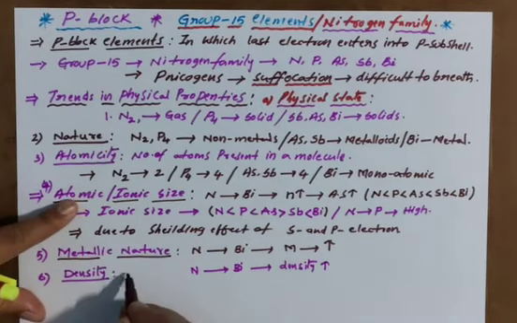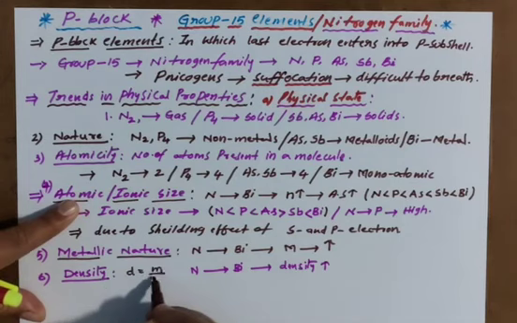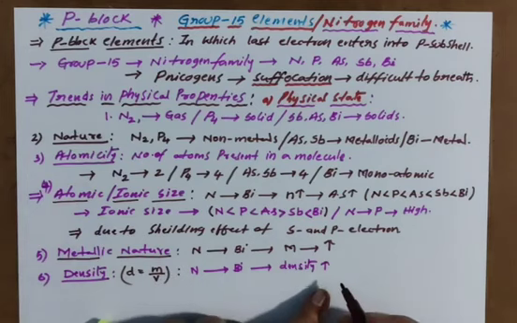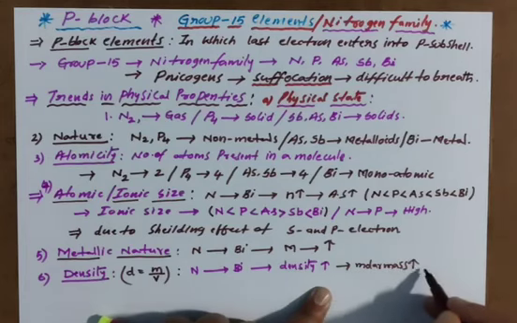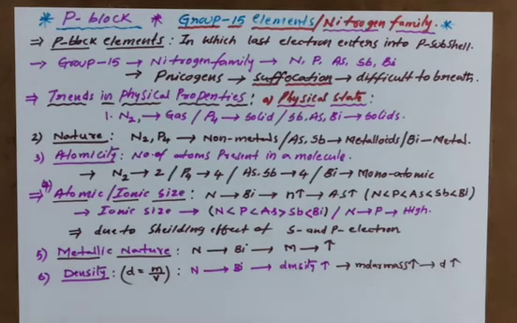You know very well the formula D equal to M by V. Down the group molar mass is increasing, and molar mass increasing means density also increasing. See here, D and M are directly proportional. Mass increasing, density increasing. Volume increasing, density decreasing. Clear?